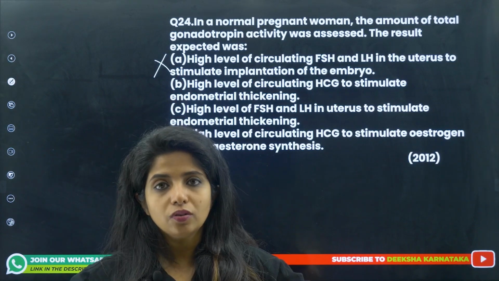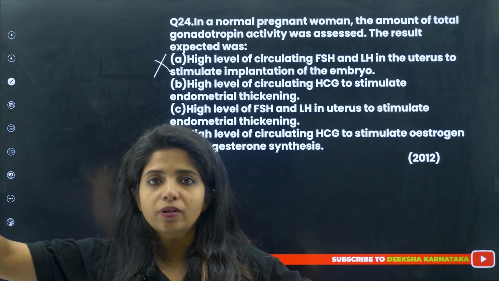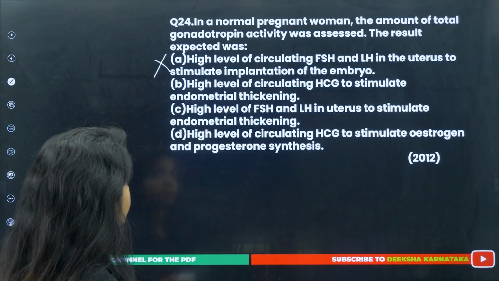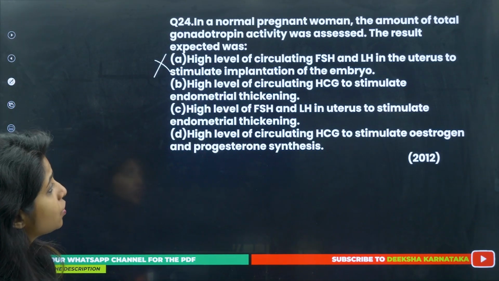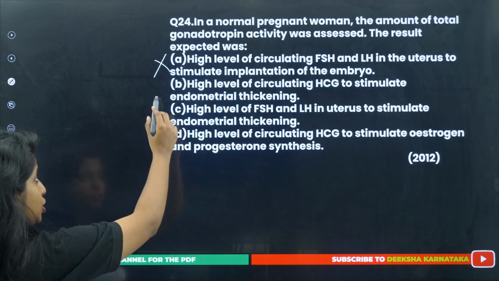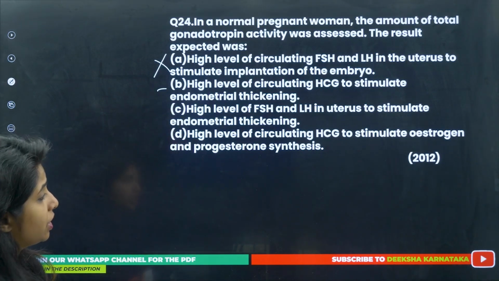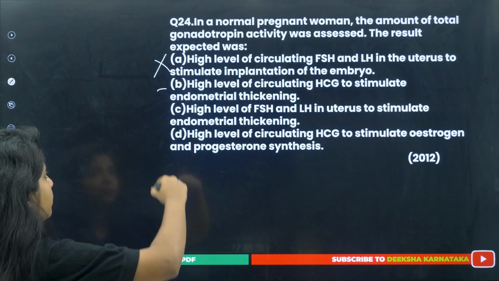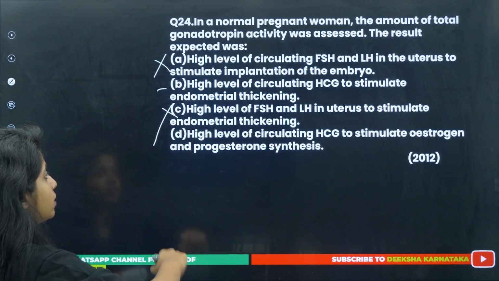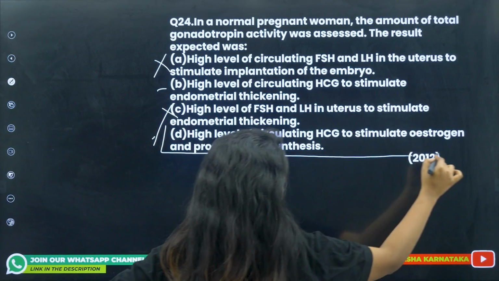Obviously, when progesterone is being released, which is the one that maintains the endometrium, it lowers down the level of LH and FSH. So, obviously, this is not possible. High level of circulating HCG to stimulate the endometrium lining. Partially correct. High level of FSH and LH in the uterus to stimulate endometrium lining. Wrong. High level of circulating HCG to stimulate estrogen and progesterone, and this is correct. So, this is the correct option.